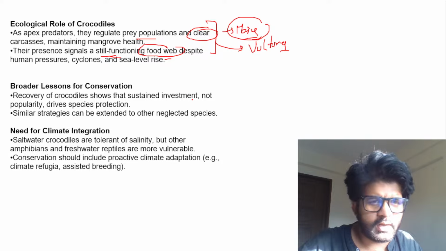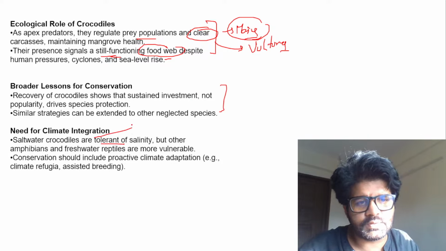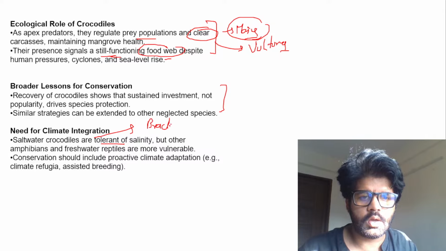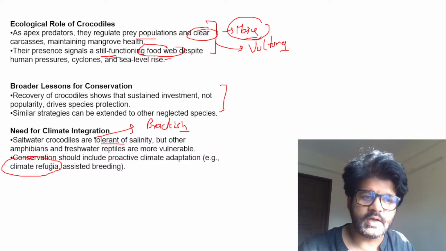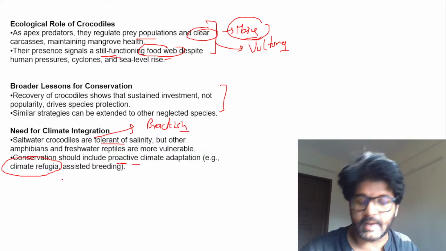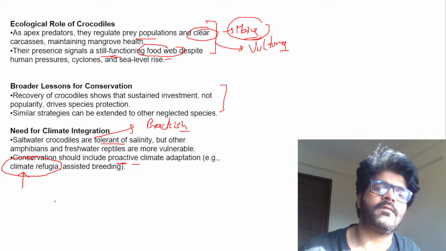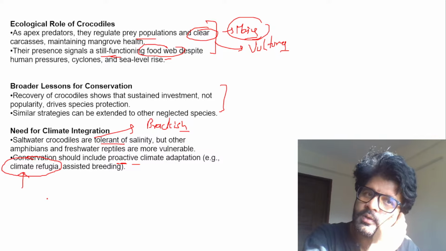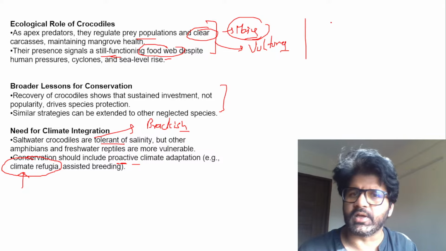Cool. Broader lessons, and so on. Read all these things. They are tolerant of salinity. They persist in brackish water. Now there is a term here, climate refugia. Conservation should include proactive climate adaptation, climate refugia. Now the point here is, what is climate refugia? What is the basic meaning of the term climate refugia?